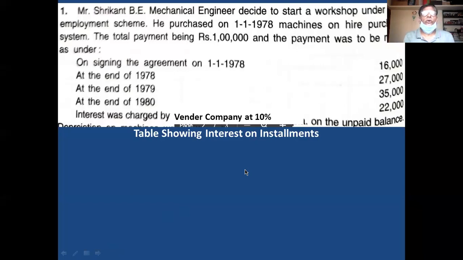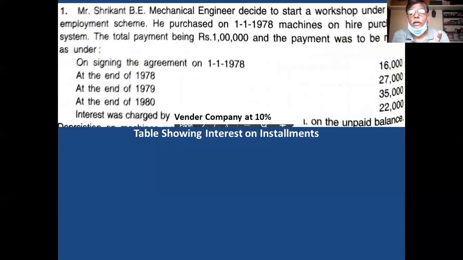This is the problem given to you. The rate of interest is 10%, installments are given, and the total payment is given, but not the cash price. Remember this. Cash price means it is the principal value.